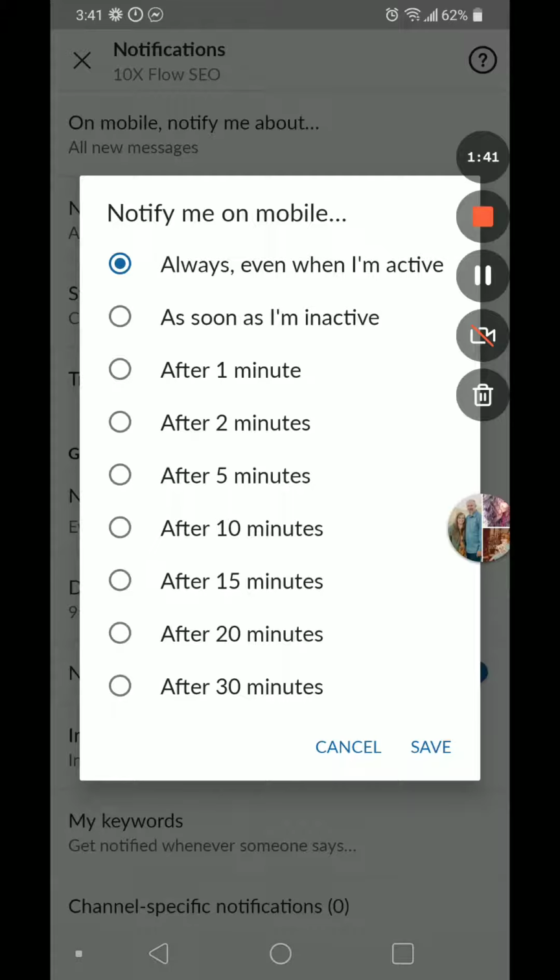Notify Me on Mobile. So I've changed it to as soon, always, even when I'm active. But you can change it to several different settings there. As soon as you're active, or after a number of minutes, to get a little bit of delay between the notification and when you receive the new message. And there you go.